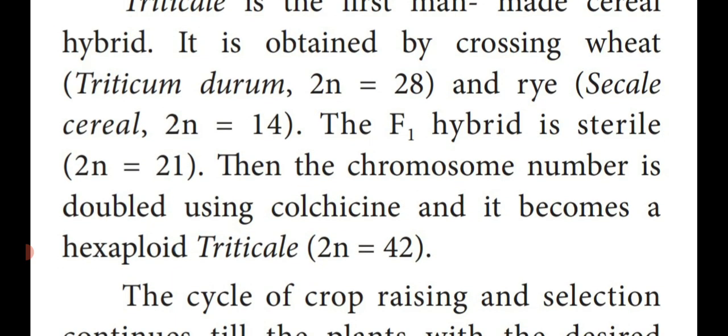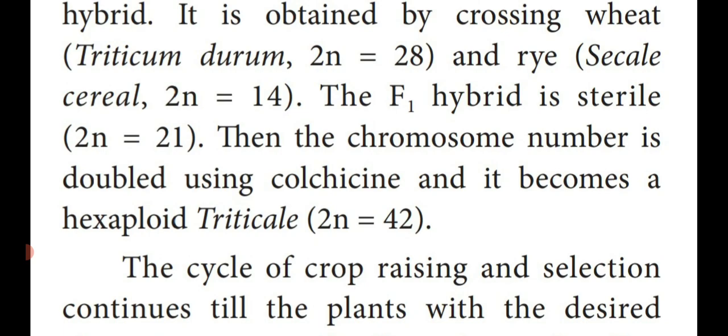At that time, what we have to do is apply the chemical substance known as colchicine on the chromosomes of the F1 hybrid. They produce double the number of chromosomes. That is 21 plus 21 equal to, what is that one? 42. So it becomes a hexaploid triticale.